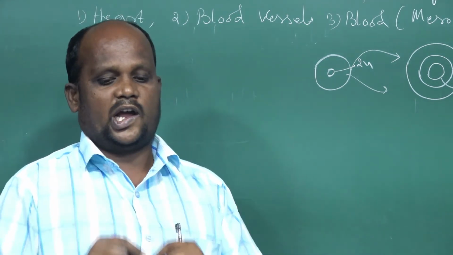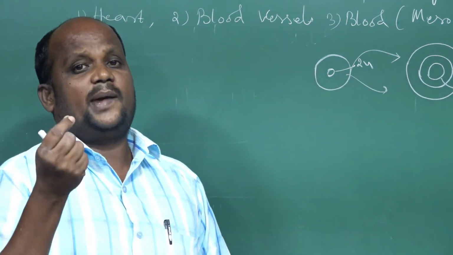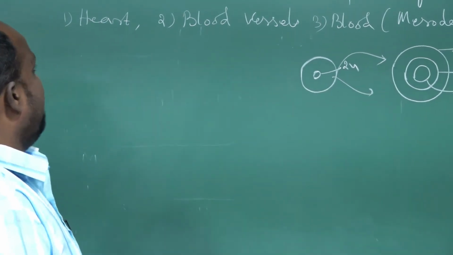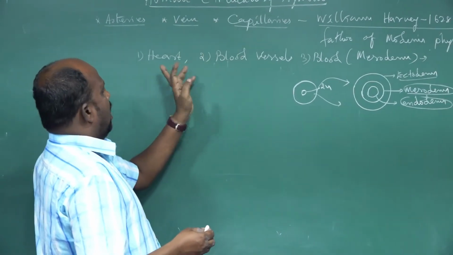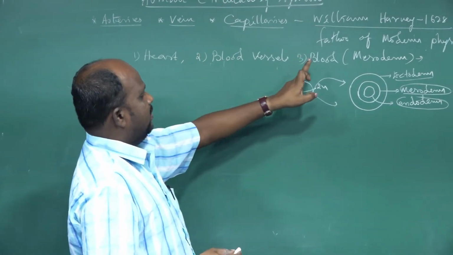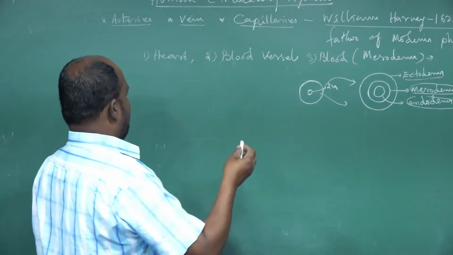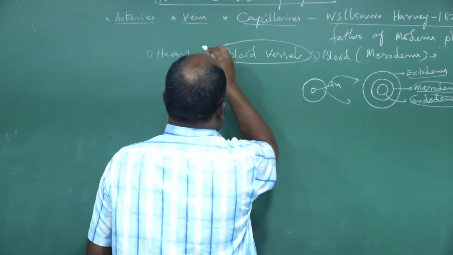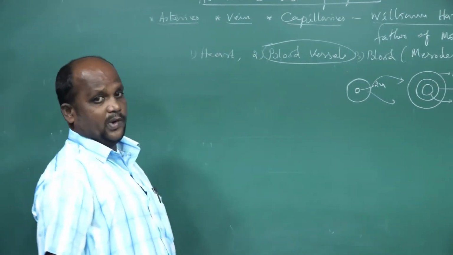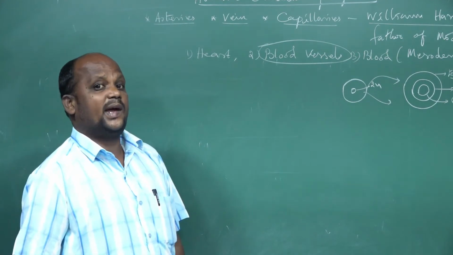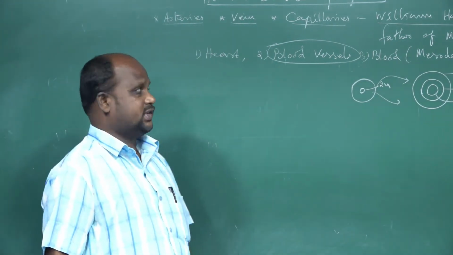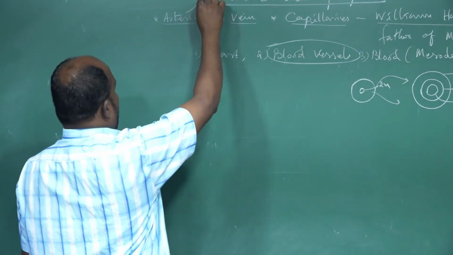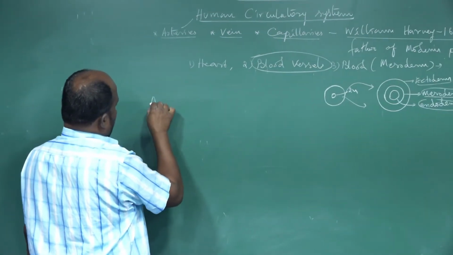Now we are going to talk about types of blood vessels. The circulatory system includes the heart, blood vessels and blood. First we are taking the types of blood vessels. In our body, there are three types of blood vessels. The first one is the artery. I will take arteries first.